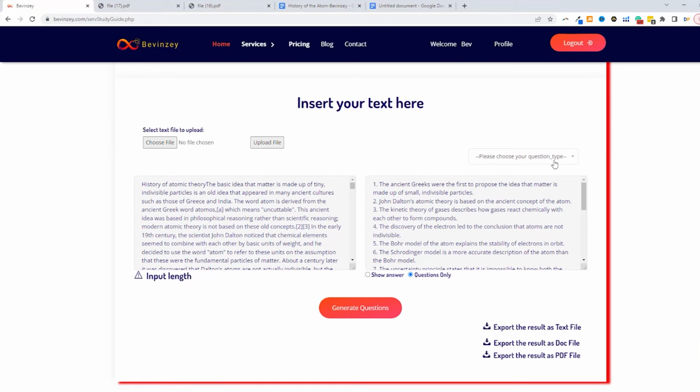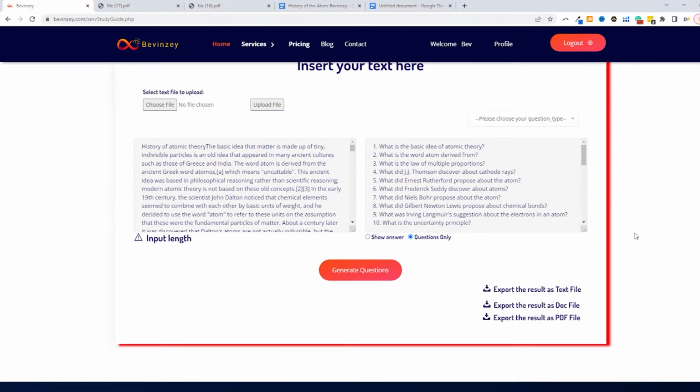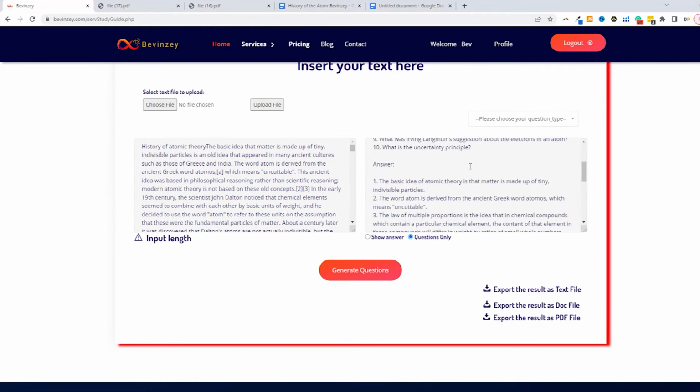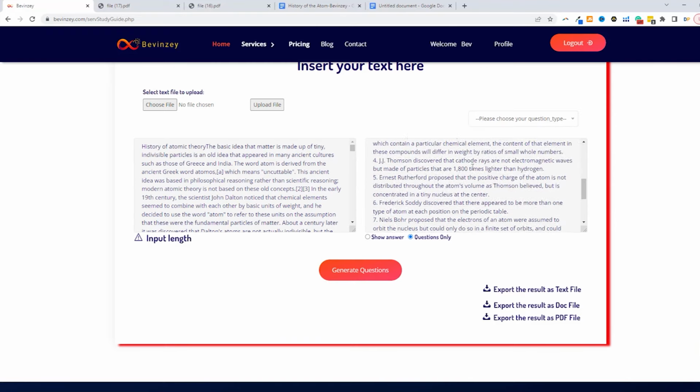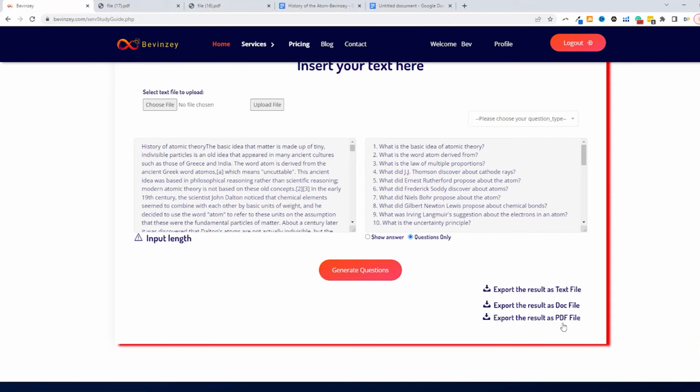So you want to click on the short answer option. You want to click on show answer because you want to see the answer to the question. And then you click on generate questions. And so now we have 10 short answer type questions. You have the questions at the top, and then you have the answers at the bottom. And once again, you can look at all of this in the text box, or you could export it as a Word document, as a PDF, or as a text file.